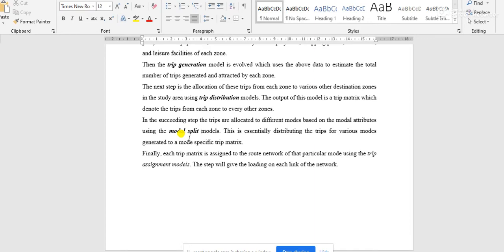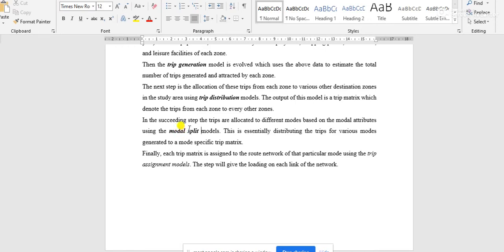And obviously those choices or decisions are dependent on the cost and the time required for traveling a specific distance. That is the main factor on which the decision of modes is dependent.